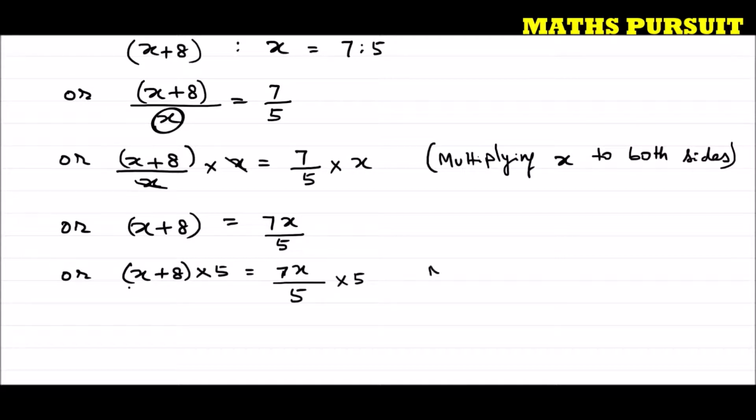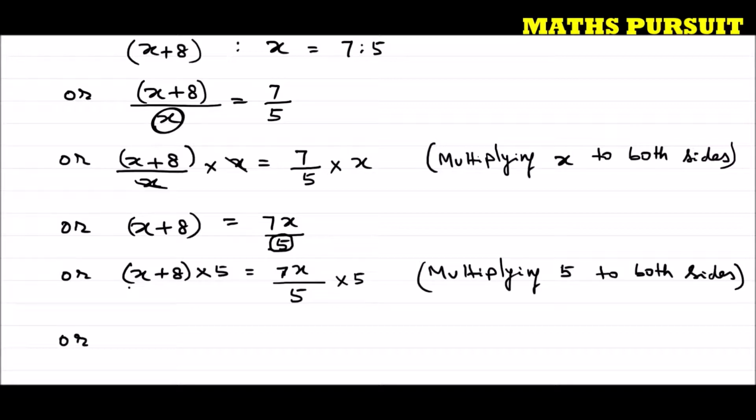Again, what am I doing here? Multiplying 5 to both sides. Why am I multiplying 5 to both sides? I want to eliminate this 5 from the denominator. If I want to eliminate this 5 from the denominator, I need to multiply 5 to the right side of the equation. If I am multiplying 5 to the right side of the equation, I should also multiply 5 to the left side of the equation. For that reason, I have multiplied 5 to both sides of the equation.